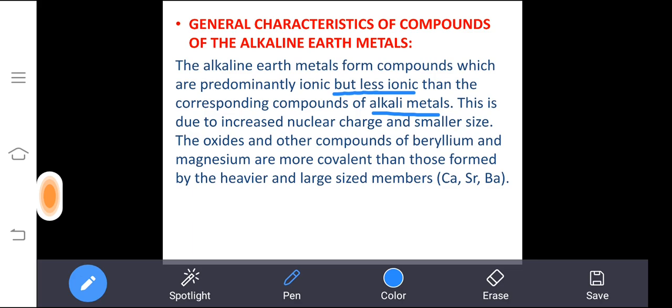Oxides and other compounds of beryllium and magnesium are covalent. Mostly beryllium and magnesium form covalent compounds, for the same reason: the size is small, the nuclear charge is more, and it has high polarizing power. If it is high polarizing power, it will form the covalent compound. But when we move down the group, metals like calcium, strontium and barium lose electrons, and due to the electropositive nature they produce ionic compounds.